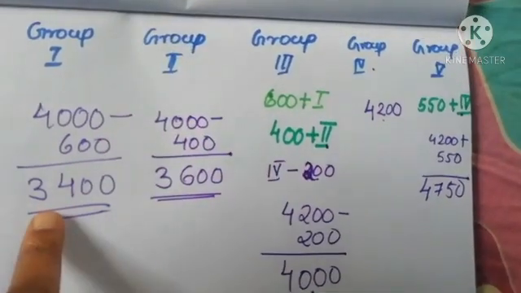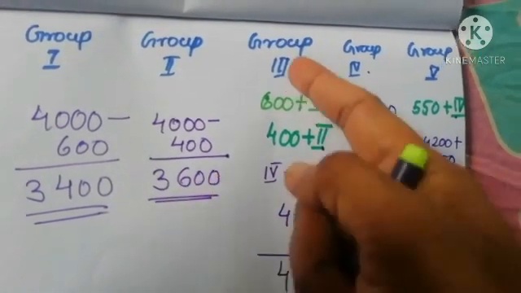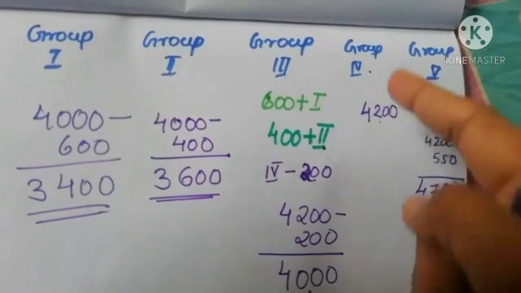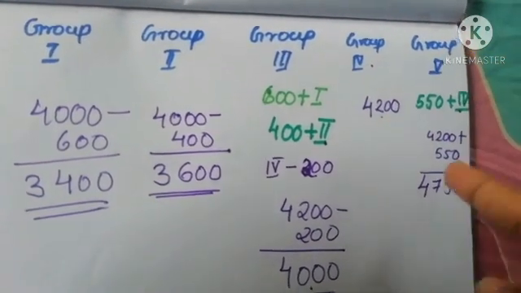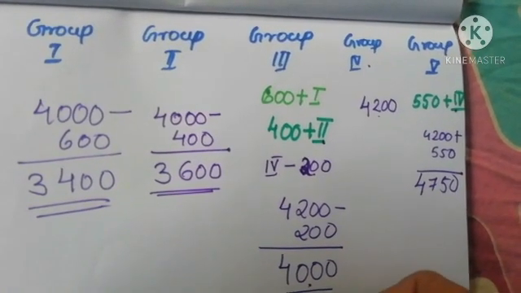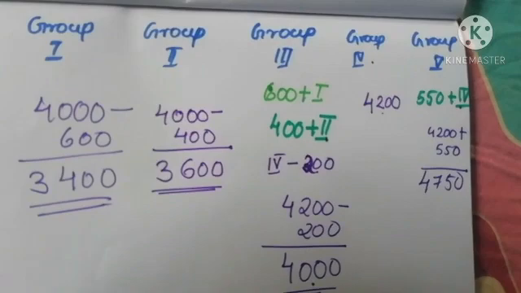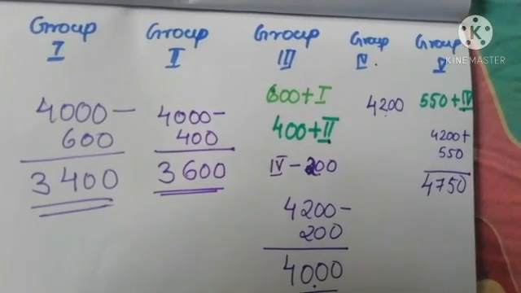First group 3,400, second group 3,600, third one 4,000, group 4 4,200, group 5 4,750.